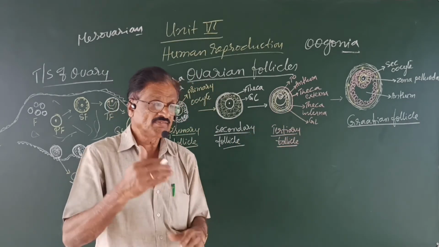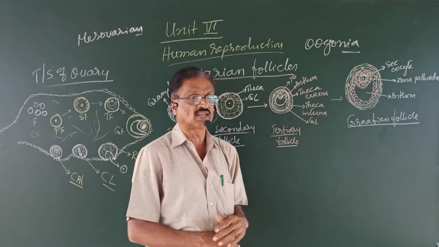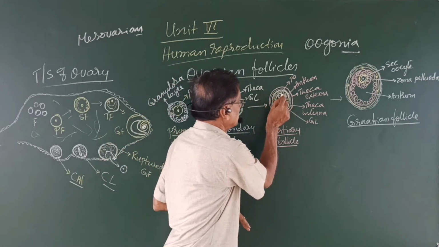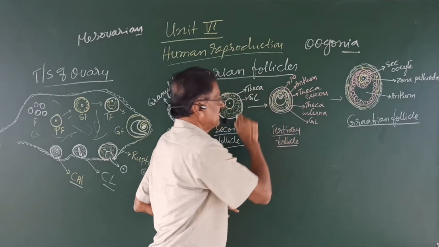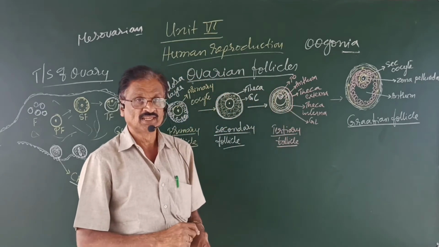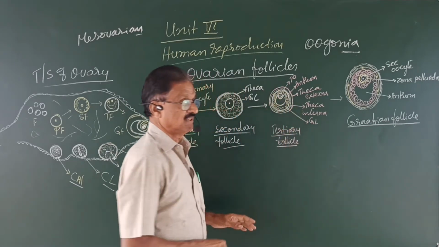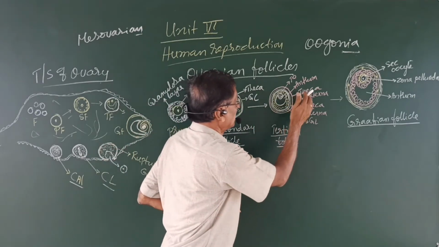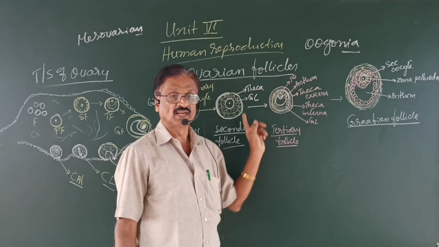The tertiary follicle contains the primary oocyte surrounded by many layered granulosa layer, which is in turn surrounded by the theca interna, which is externally surrounded by the theca externa. So this is the tertiary follicle.